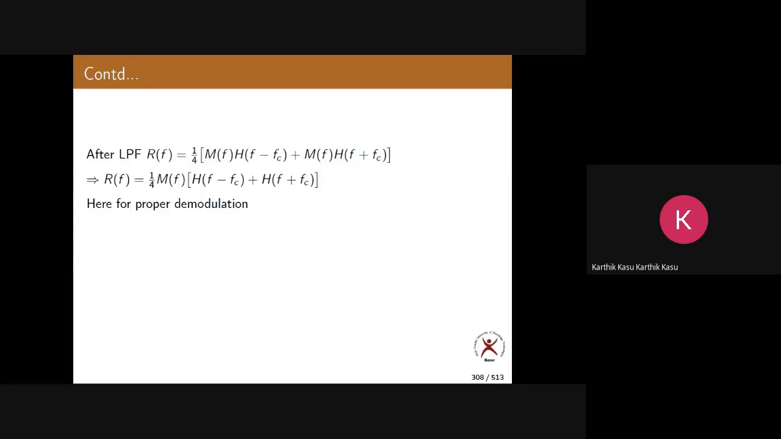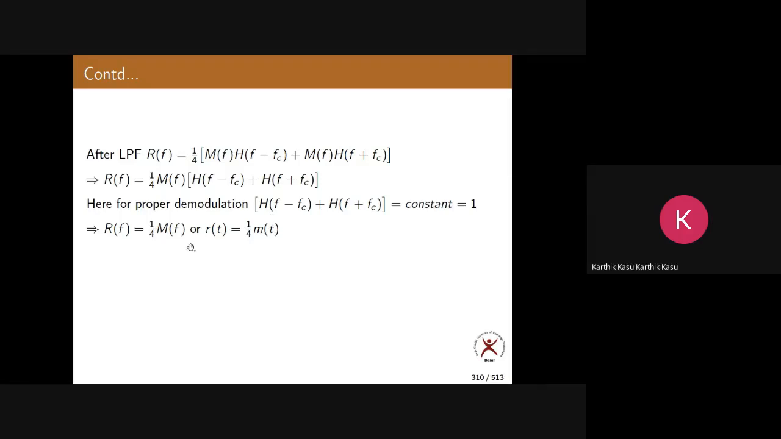For proper demodulation, this must be a constant. Let us take 1, for example. If it is 1, what will the output be? 1 by 4 M of f. Because if this term is 1, the output will be proportional to m of t.